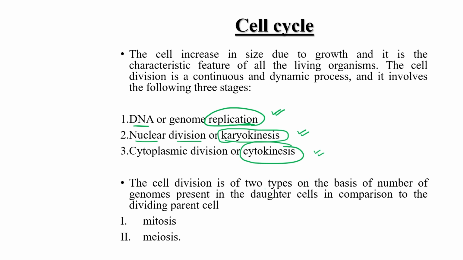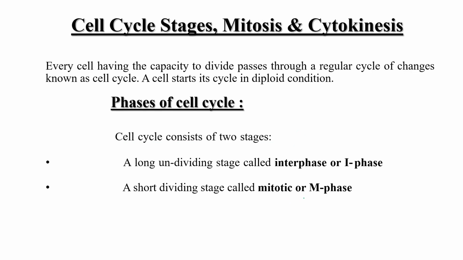And cell division is again of two types on the basis of the genome present in the daughter cell in comparison to the dividing parental cell. It may be the mitosis type or the meiosis type. So let's discuss the different phases of the cell cycle. The cell cycle consists of two stages.